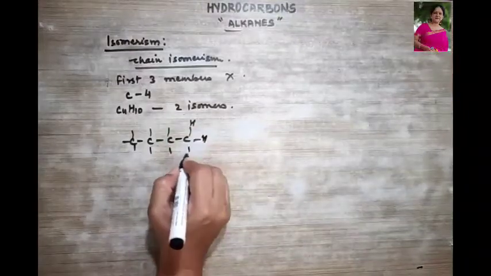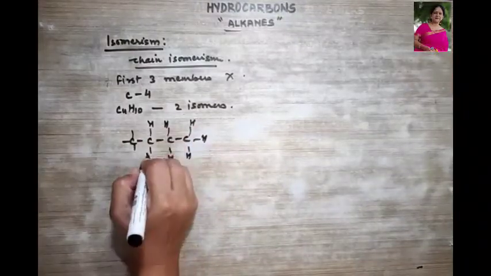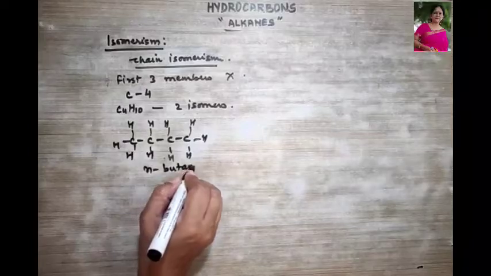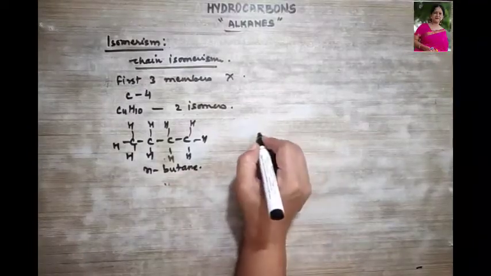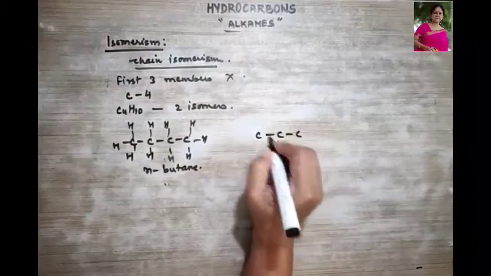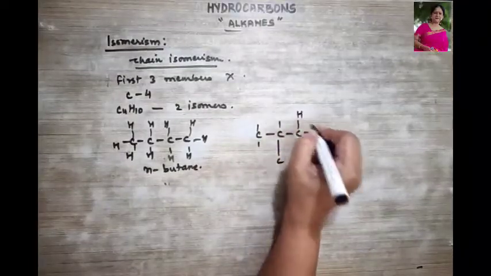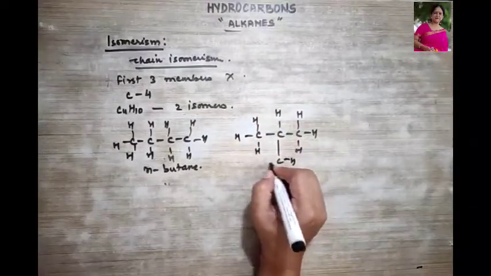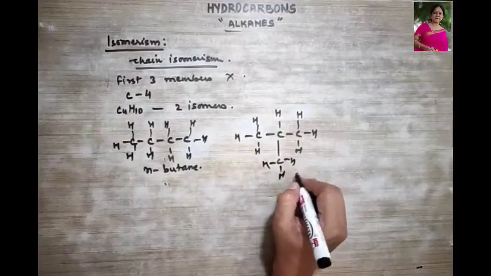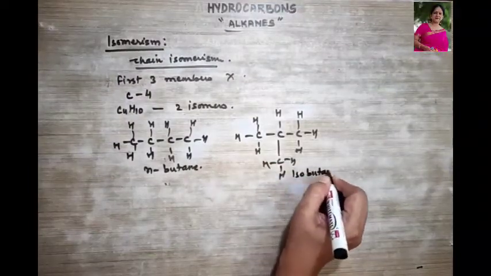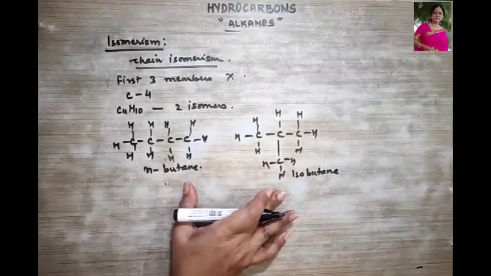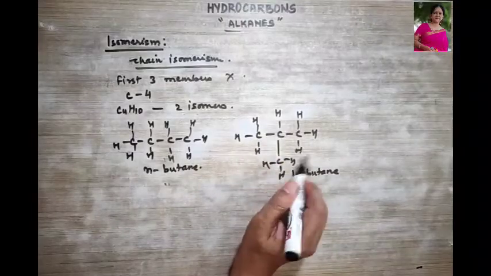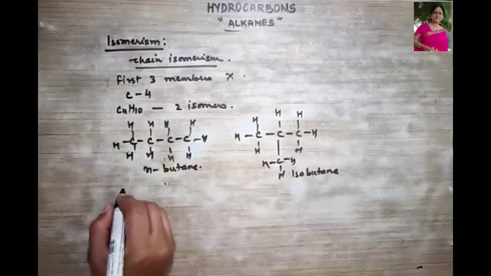C4H10. So what is this? This is termed as N-butane. And this can also be written how? When one carbon comes down, what do we call this? This is called as isobutane. So in butane we have only two isomers. This is also termed as what? 2-methyl propane. Right?